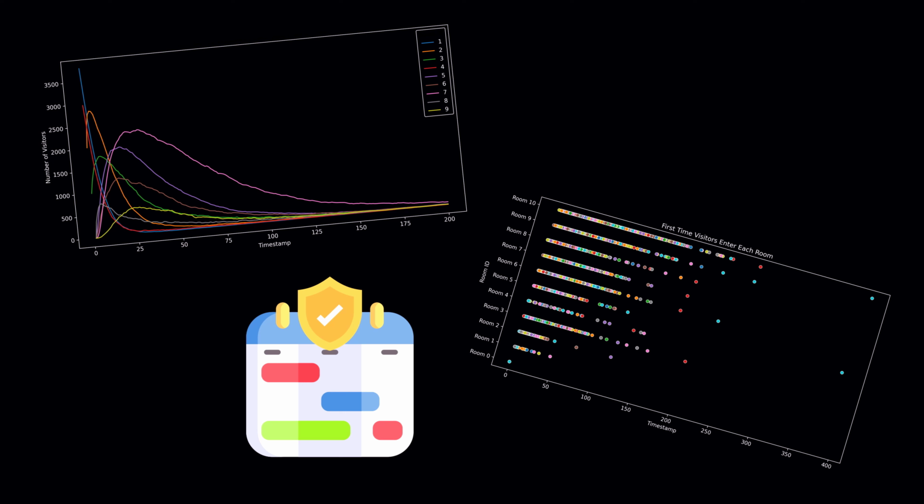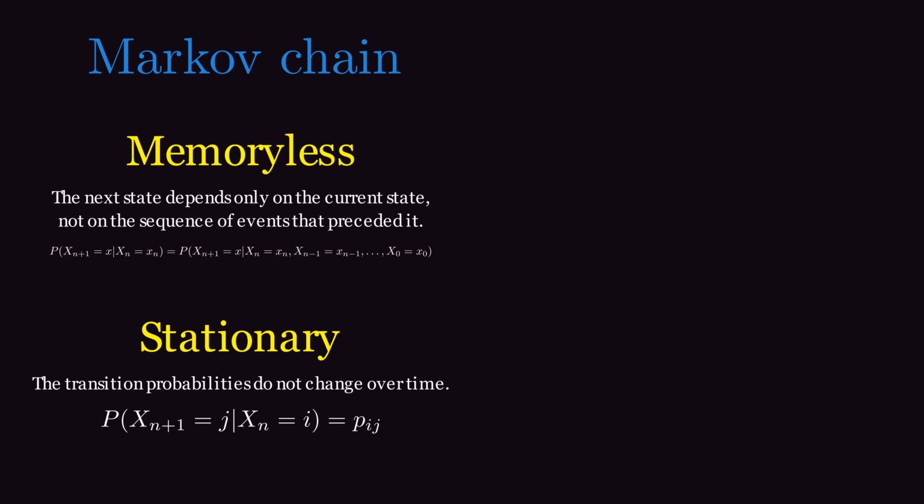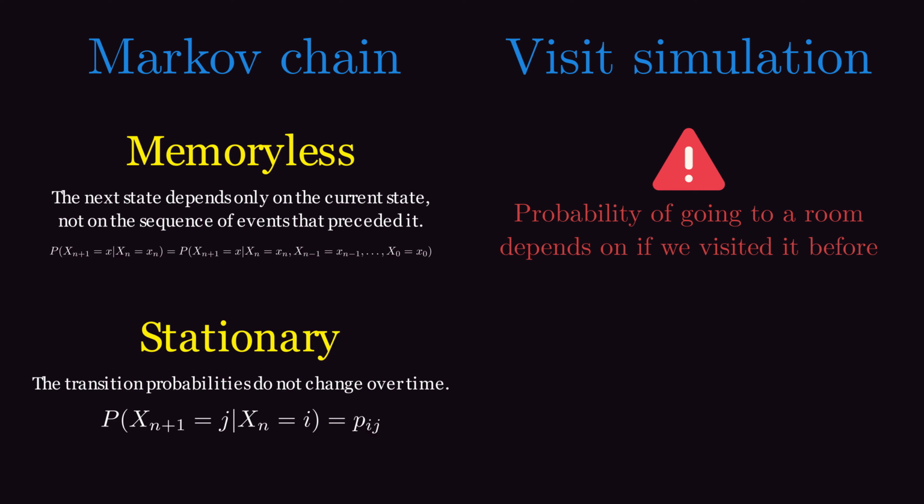gift shop. However, even if a Markov chain is a good start, it might not be the most accurate way to model our problem. Remember Markov chain's characteristics we talked about earlier. We said that transition to a state depends only on the current state, not previous ones. So the probability of going from a room to room 8, for example, is always the same, regardless of if we visited room 8 before or not. Which is not how things work in a visit. People usually have a smaller chance to go to a room they visited before.